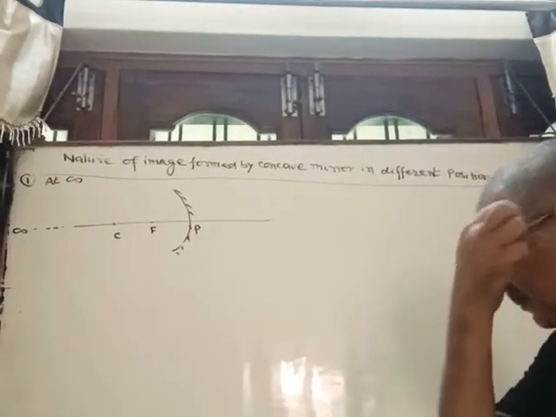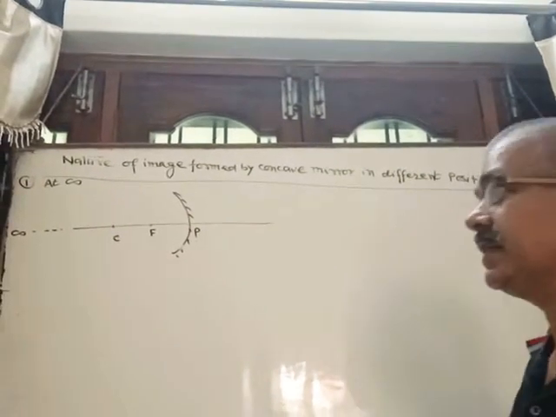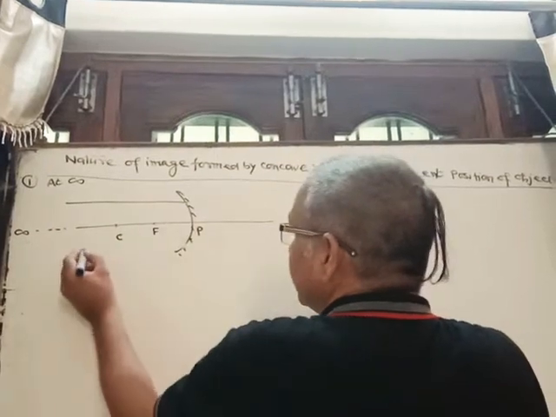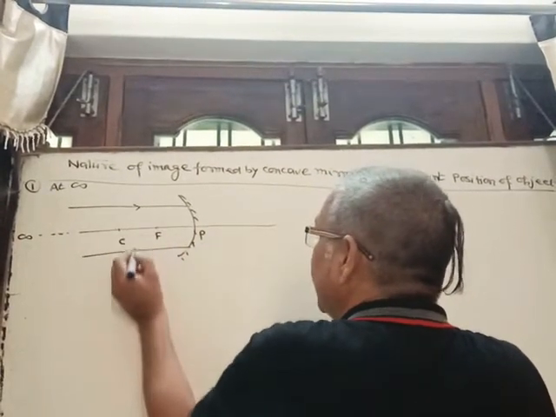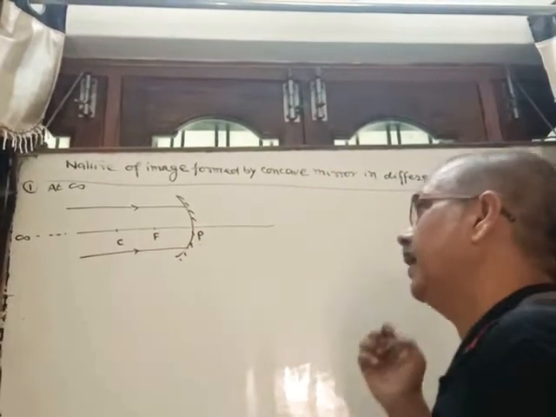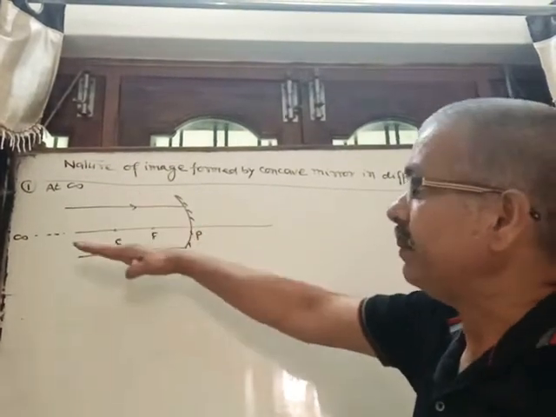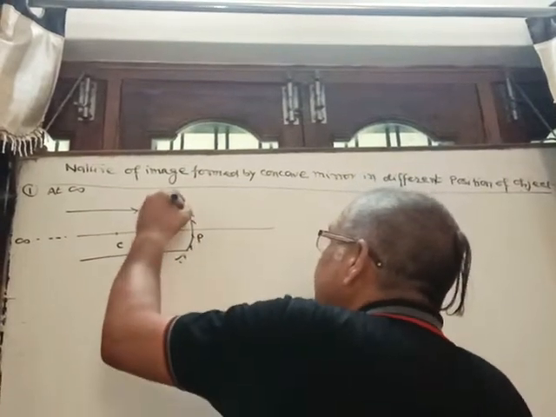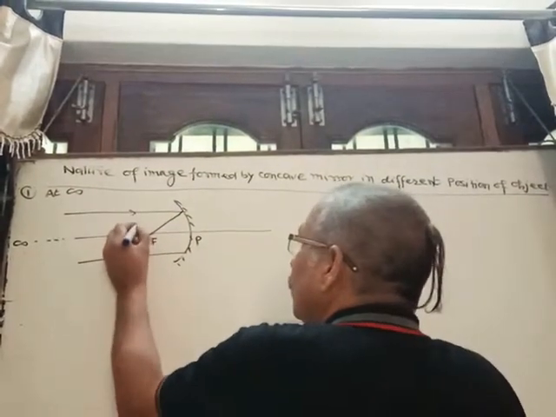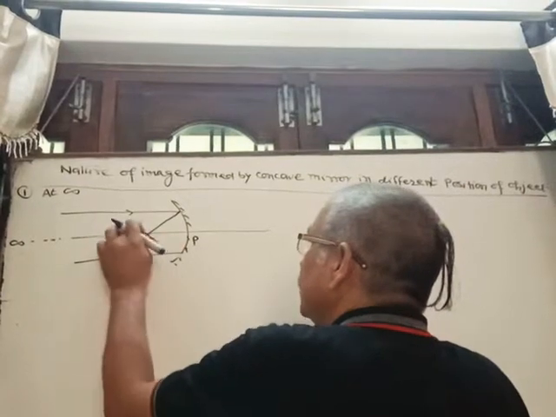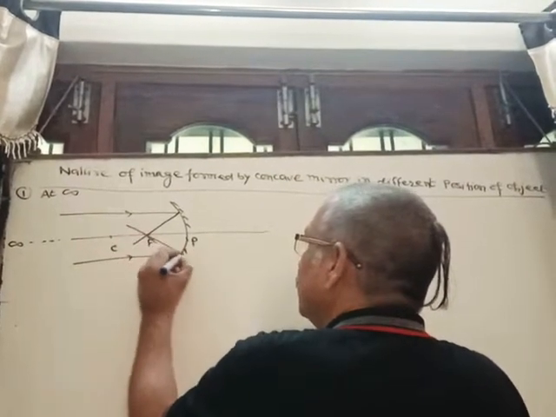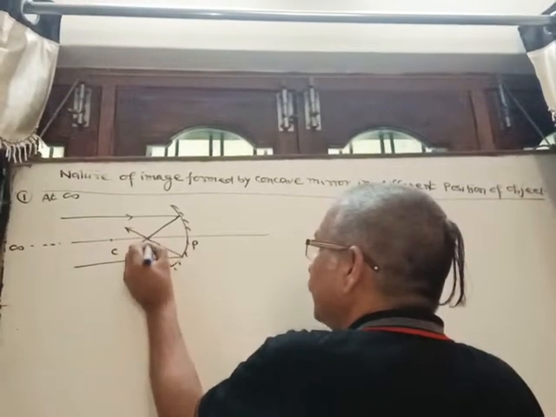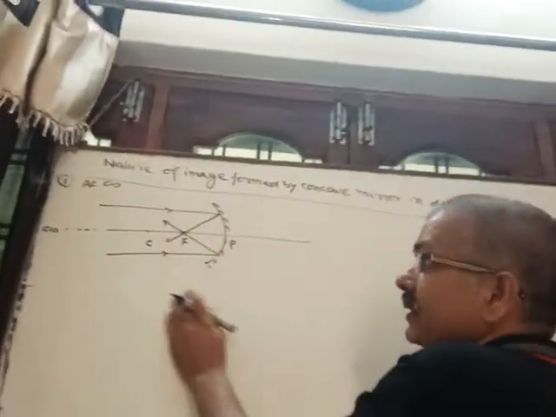When the object is at infinity, or light is coming from infinity, we may suppose that light is coming parallel to the principal axis. Suppose these two rays are incident parallel to the principal axis. Then, by the law of image formation, after reflection by a concave mirror they will pass through focus. So see here, both reflected rays intersect at F. It means the image is formed at F.